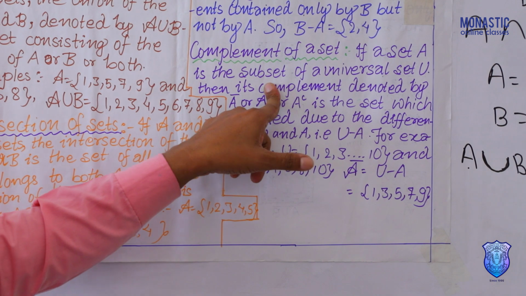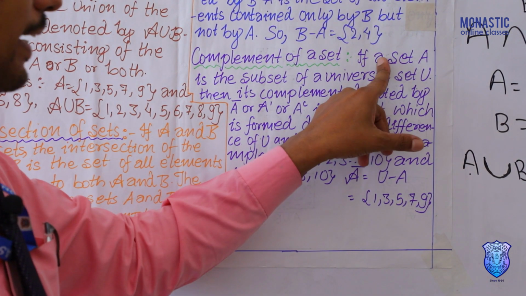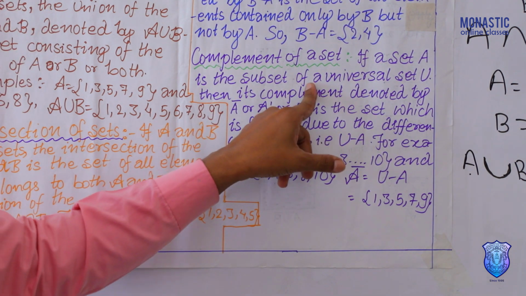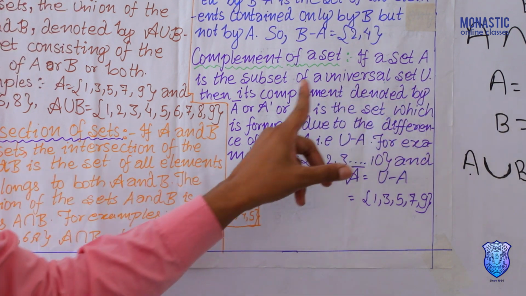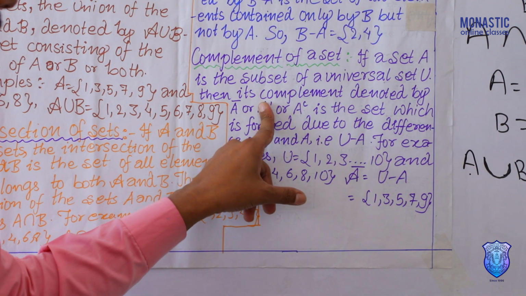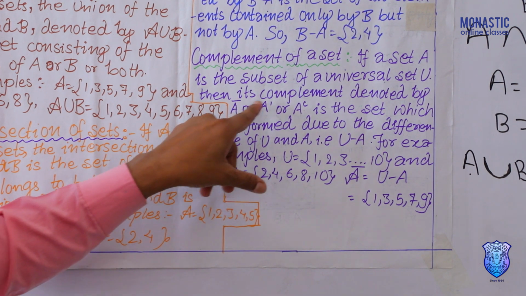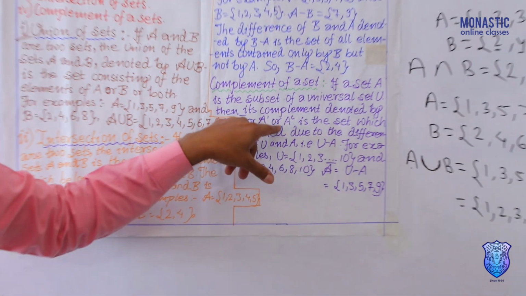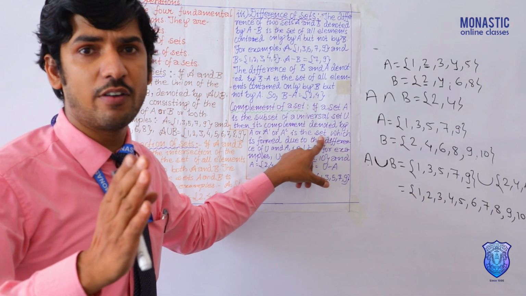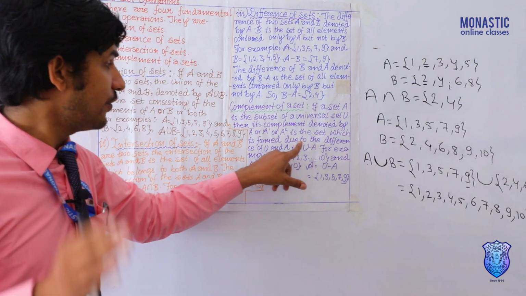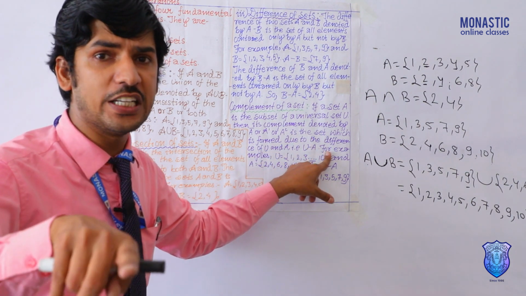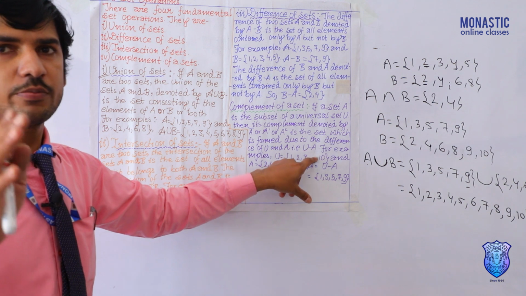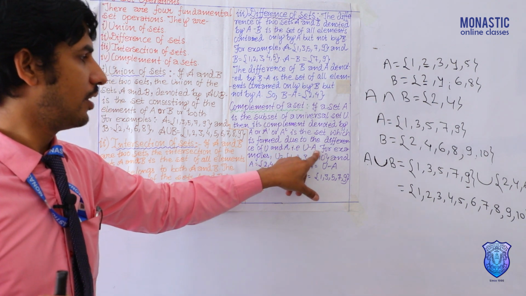Last one is complement of set. So what is said here? For complement of set, if set A is the subset of universal set U, then its complement, denoted by A complement, these are the symbols for complement of set, is the set which is formed due to the difference of U and A. That is U difference A.